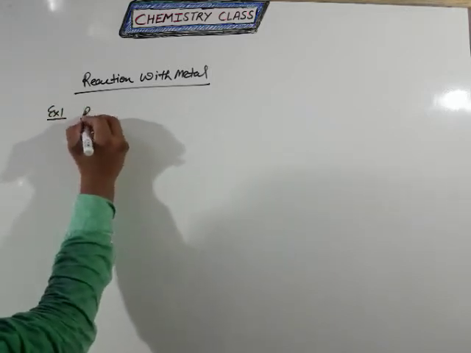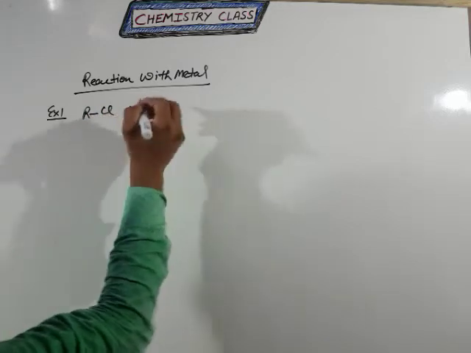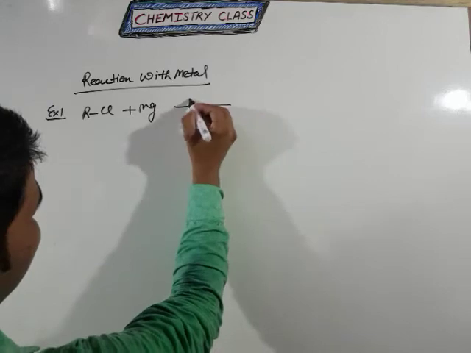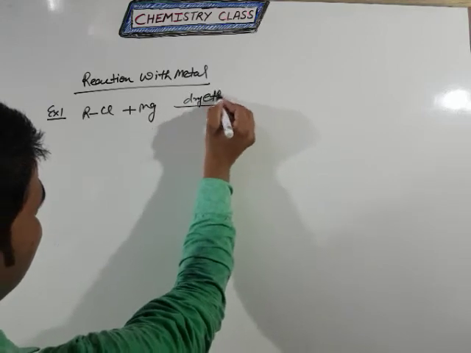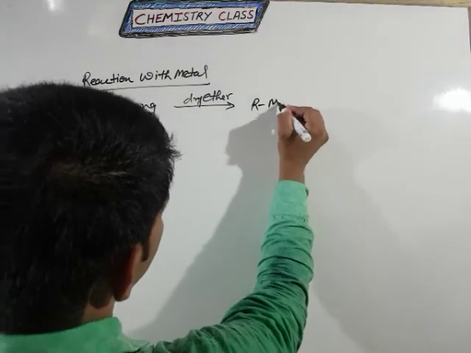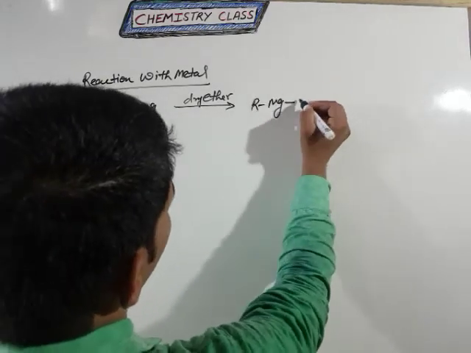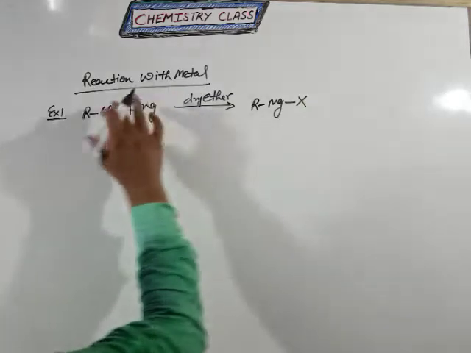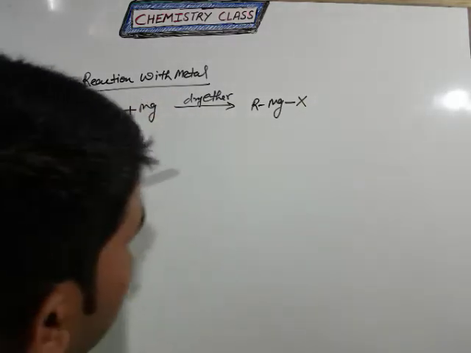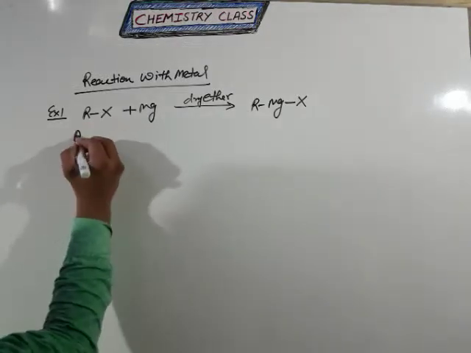So this is our alkyl halide product. If the alkyl halide product reacts with magnesium under dry ether, it will form R single bond Mg single bond Cl or X type of product. So you see here, alkyl halide means RX. So this is our alkyl halide product.